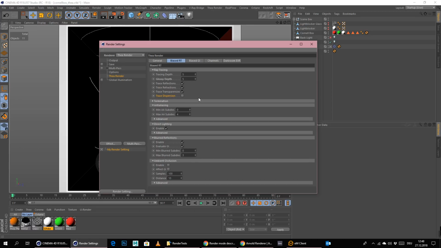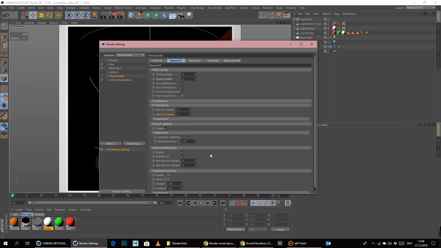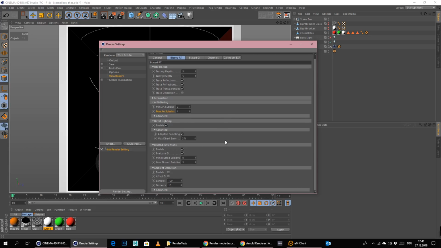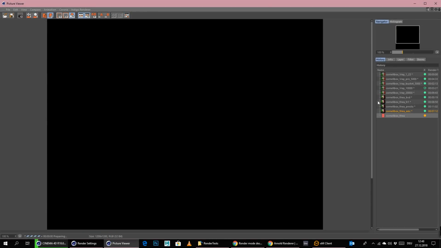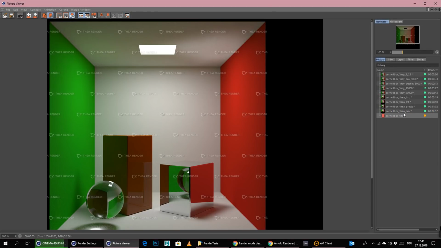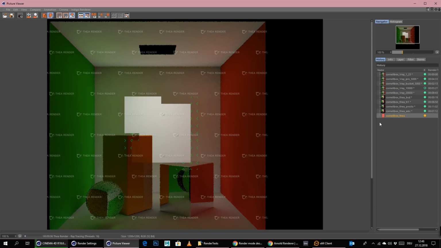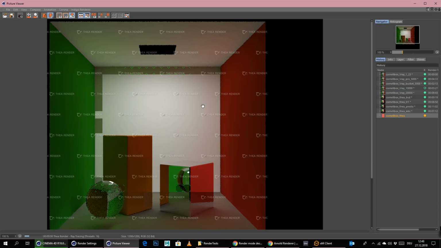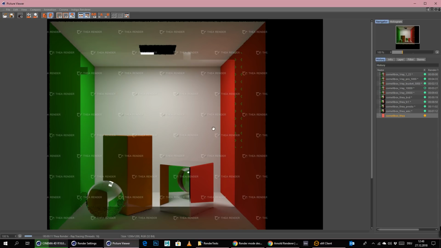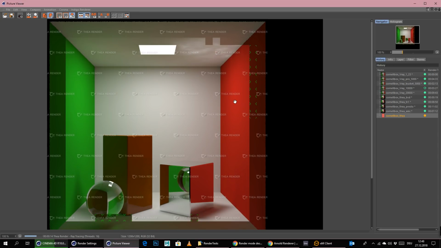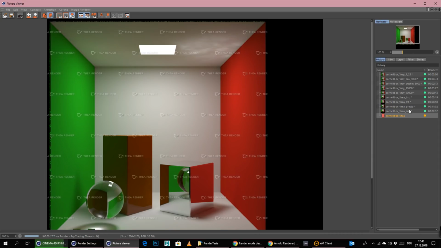Trace dispersions, we don't need that. Termination, we can just leave. Minimum AA subdivisions, anti-aliasing is just fine. We can leave it as well. Direct lighting enabled. I'm not sure if that is good. We will just make some render tests here now with this, because I really wanna know what this thing can do. Let's go to Render to Picture Viewer. And I will not name this right now. I just wanna see what quality we can get, and in which time we can get it. Because this was really fast before, but I also want to know if we can make it better.